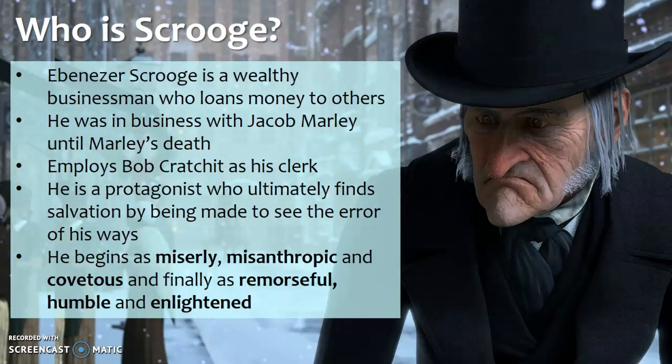He was also in business with Jacob Marley, who was his business partner, and that was until Marley's death, which at the start of the book was 7 years ago, that very night on Christmas Eve. He employs Bob Cratchit as his clerk. A clerk is somebody who does some of the administration work, you would say, particularly like copying up of letters and keeping accounts and so forth. So that's who Bob Cratchit is, and he becomes a real key character in the book.